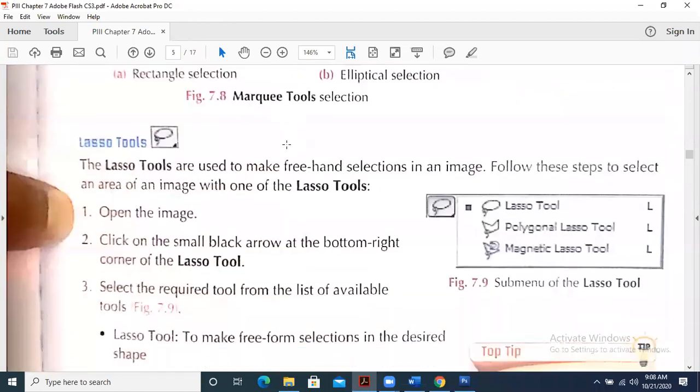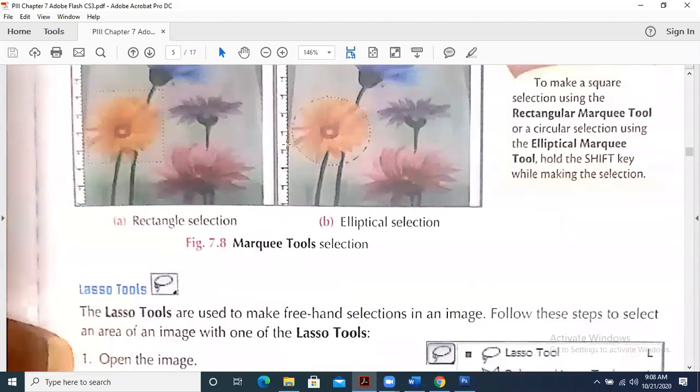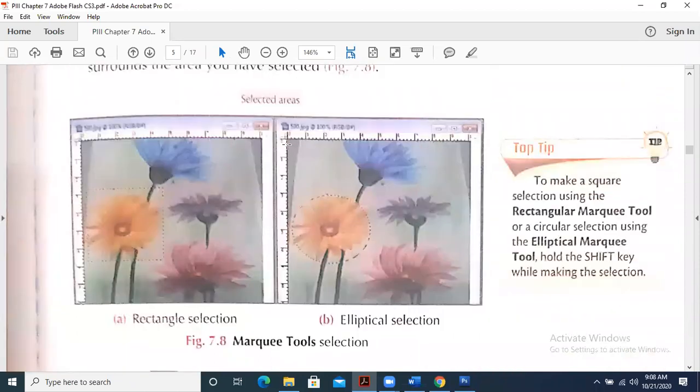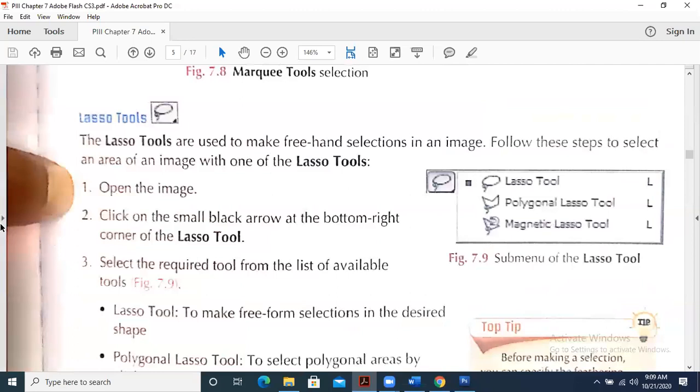Okay. Fine. So the lasso tool is not a regular shape. It is not a regular shape like a rectangle, ellipse, or circle, but it is a different kind of shape. For example, if you want to select a person, you will have to select his hands, shoulders, head, complete body, and this job will be done by the lasso tool. So we will apply the lasso tool in the next class.